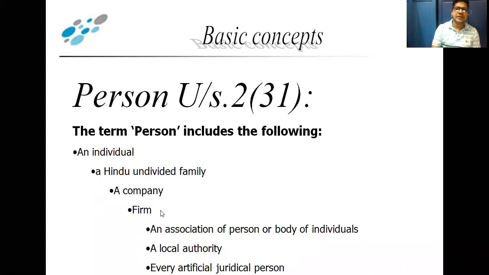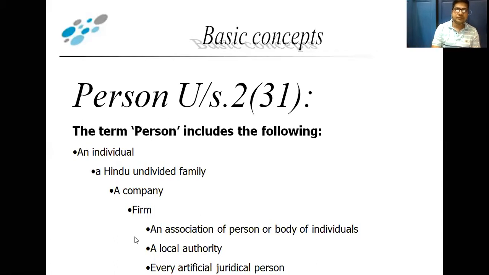Next, firm. Firm means any partnership firm. In that, two or more partners come together, start a business, run their business, earn the profit, and distribute the profit as per their profit sharing ratio. So this partnership firm comes under person.